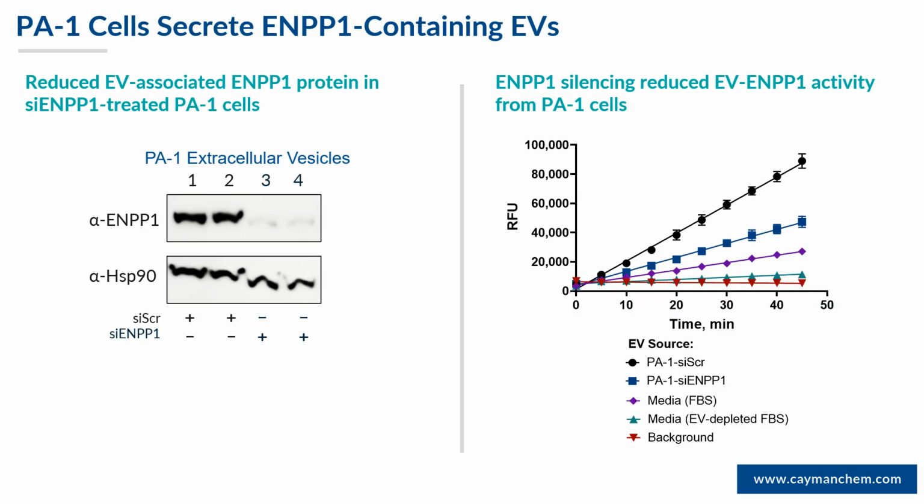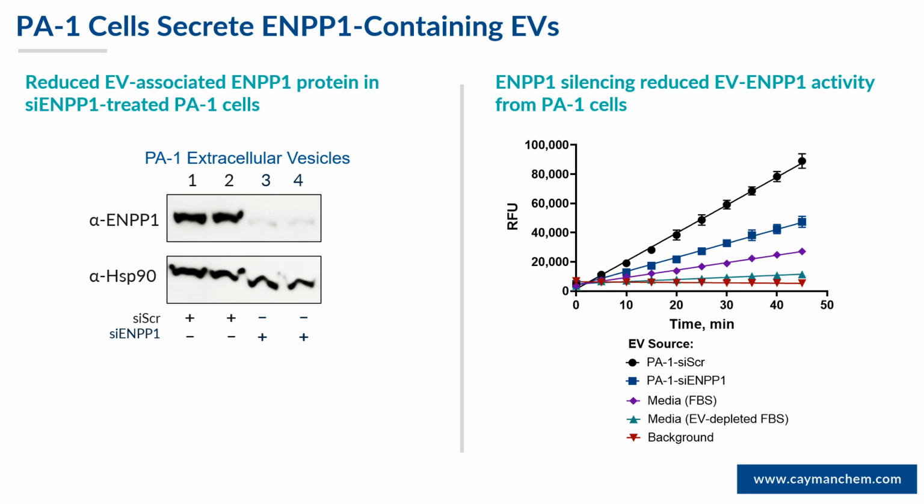At the time that we performed these experiments, there was one report in the literature describing a role for ENPP1 in exosomes, specifically in the context of bone mineralization. So we asked whether cancer cell-derived EVs may contain ENPP1. So we isolated the EVs from the conditioned media from the 3 different cell lines. We saw that there was a strong ENPP1 expression in the PA1 cell-derived EVs, which was interestingly significantly reduced in the ENPP1 silenced condition. We weren't able to detect ENPP1 in the EVs from either of the other 2 cell lines.